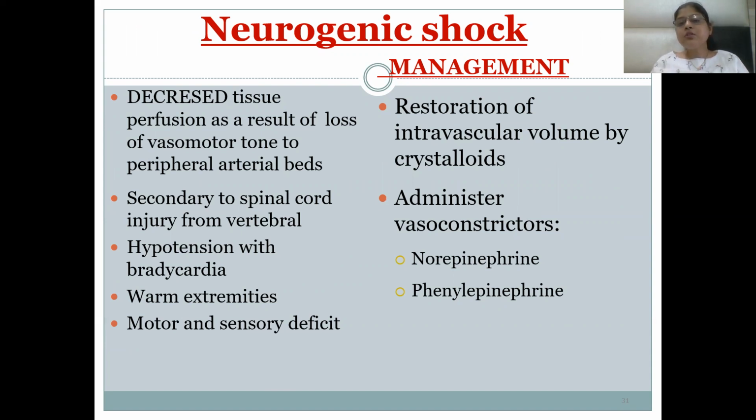Treatment is restoration of the intravascular volume by crystalloids. We can give vasoconstrictors like norepinephrine and phenylephrine as the treatment of choice, because intravascular volume is reduced and will be restored by crystalloids.